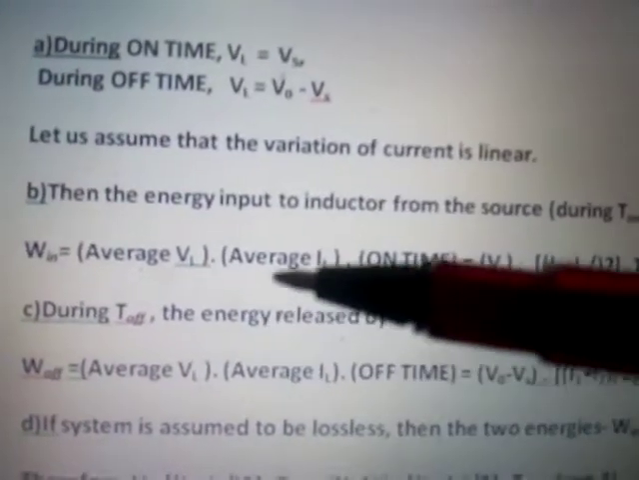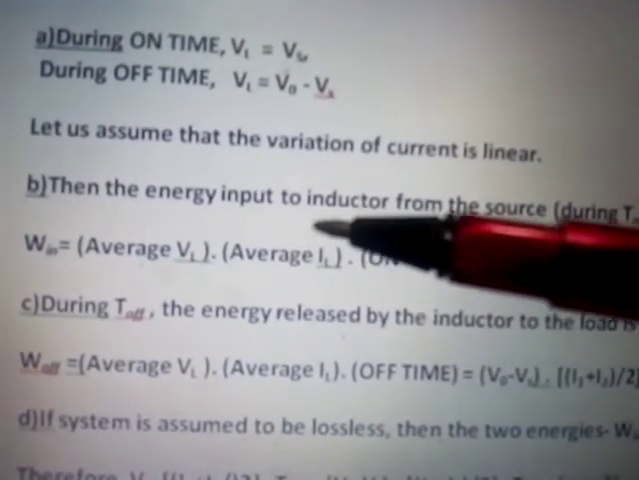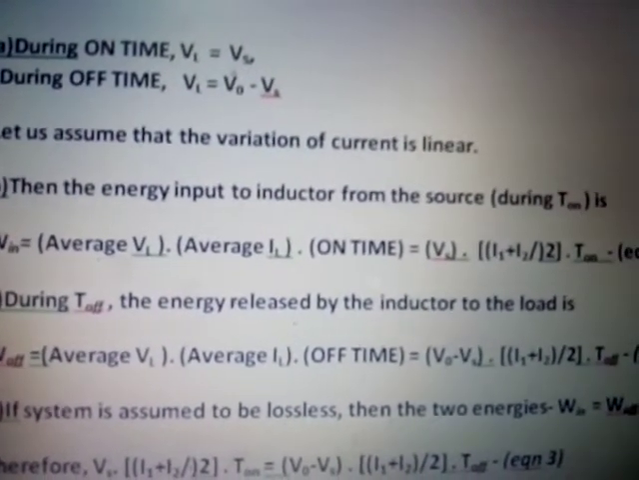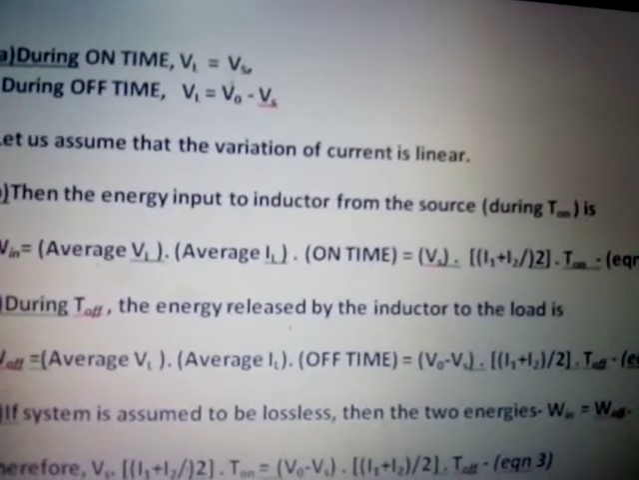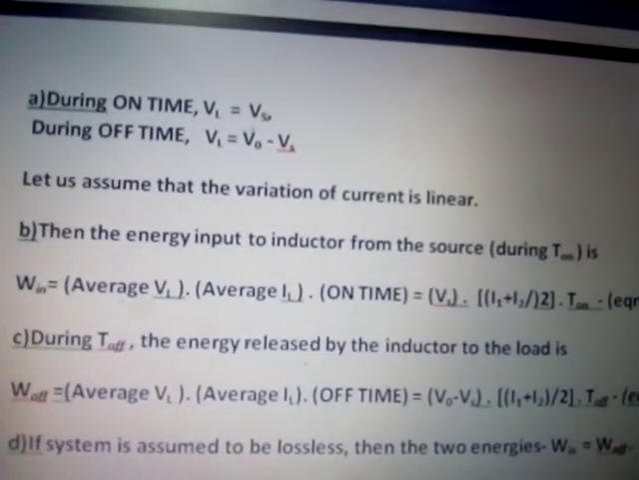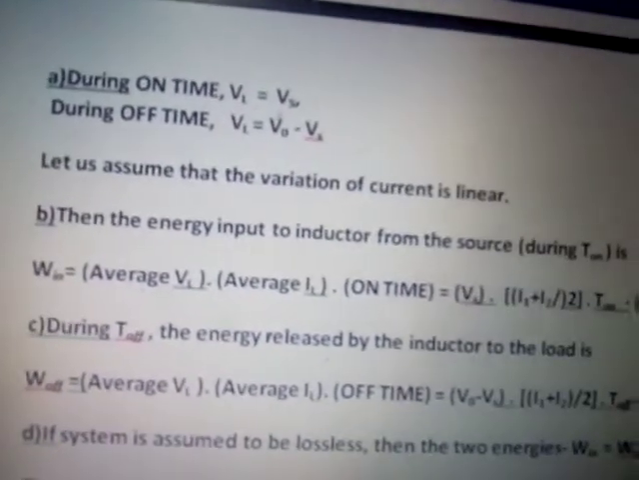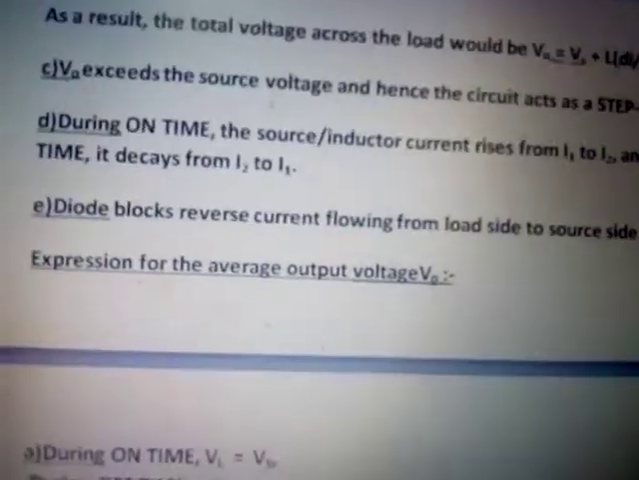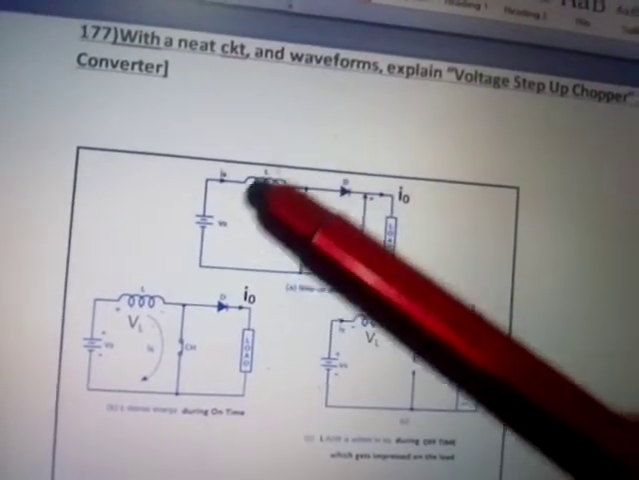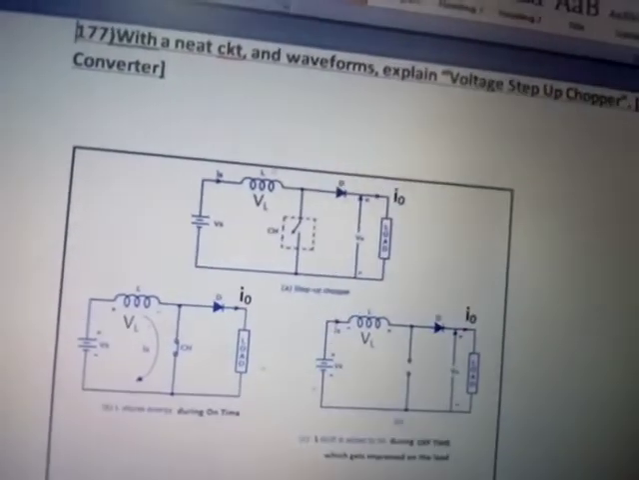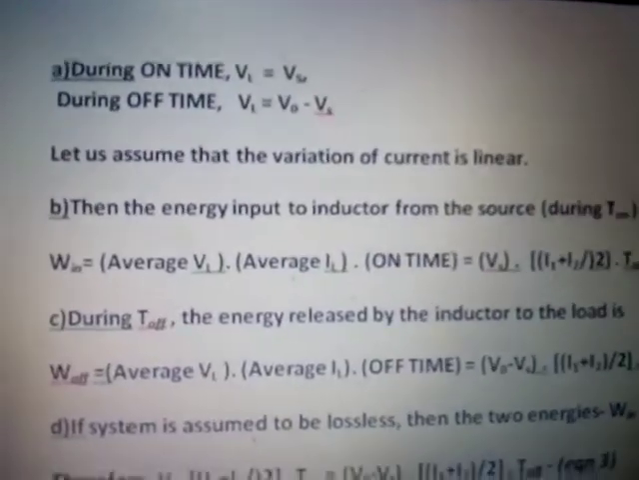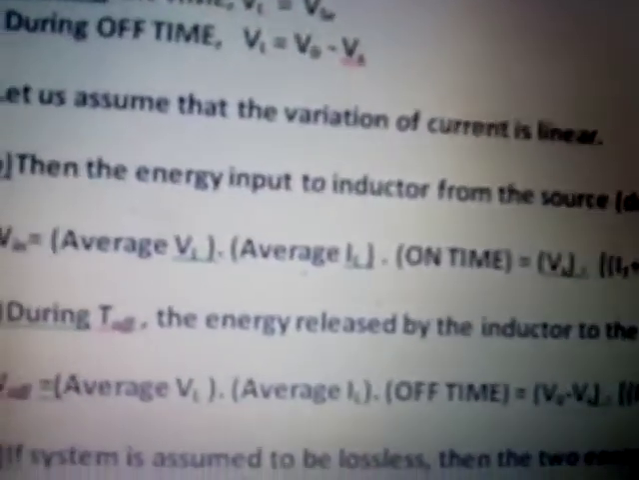Now assume that the variation of current is linear and the system is lossless. So the energy stored in the inductor during on time, meaning the energy received from the source by the inductor, should be delivered to the load during off time. During on time, the inductor will store energy, and during off time the energy should be delivered to the load. Both should be equal for a lossless operation. Now let us see what the energy stored is.